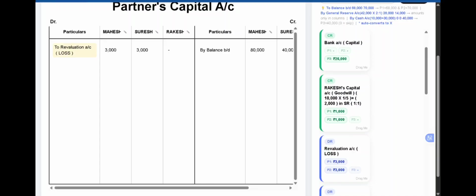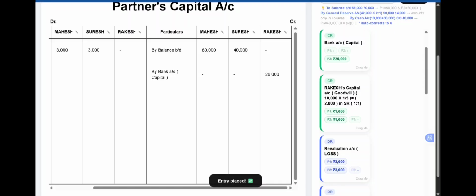So the capital which is brought in by the new partner should be treated as a cheque brought in. So we write it on the credit side as by bank account. It is the capital which is brought in by the new partner, rupees 26,000. He does not bring in goodwill, he brings in only the capital. So that is entered on the credit side of the partner's capital account.